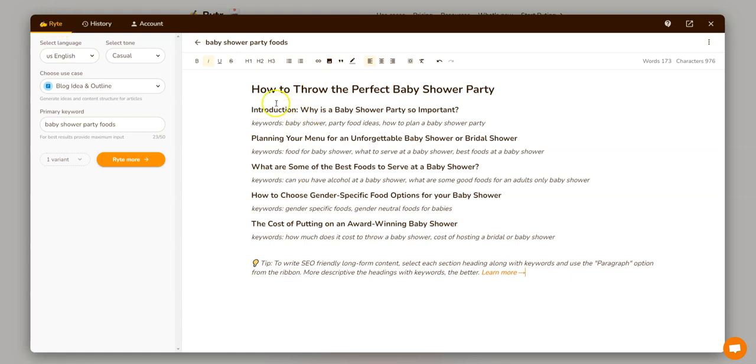So it comes out with a headline right here: how to throw the perfect baby shower party. So it kind of came up with that, even though I said baby shower party foods. Introduction: why is a baby shower party so important? Keywords: baby shower. So tip, to write SEO-friendly long-form content, select each section headline along with the keywords and use the paragraph option from the ribbon, more description.